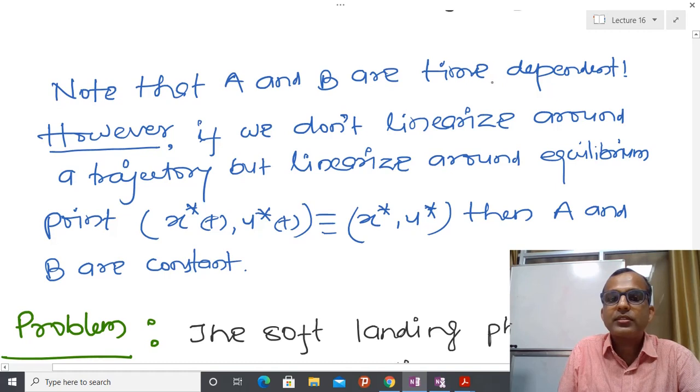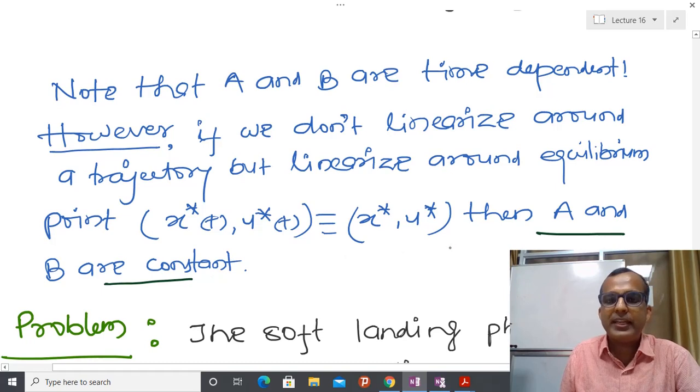about some kind of trajectory. If you linearize about the equilibrium point, then most of the time A and B are constant. So in this way we are doing the linearization most of the time based on our application. Either we will select linearization about the trajectory or linearization about the equilibrium point.